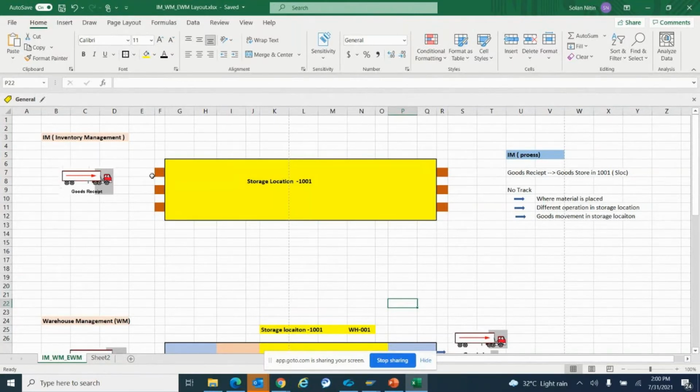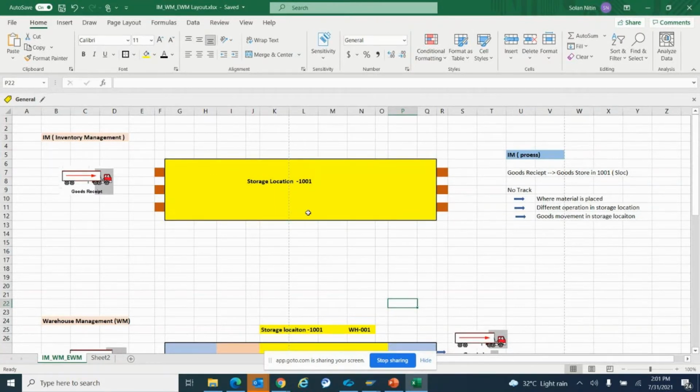Here we do not have a warehouse, but only a storage location. When I bring this material into the storage location, I cannot track anything inside it, because this is the material management module, the IM side of SAP. Under the IM side we do not have a well-defined structure of the materials. We do not have the storage types defined in the system, nor the storage sections and storage bins.